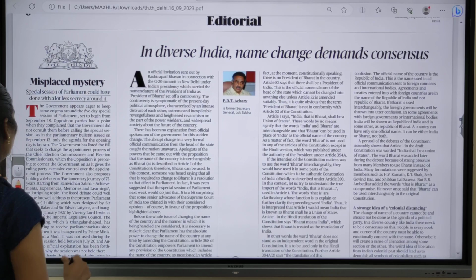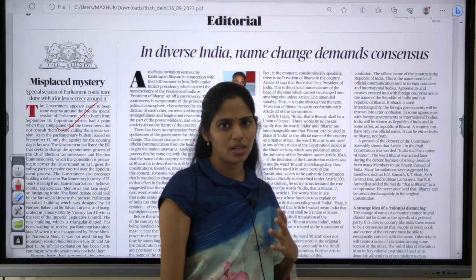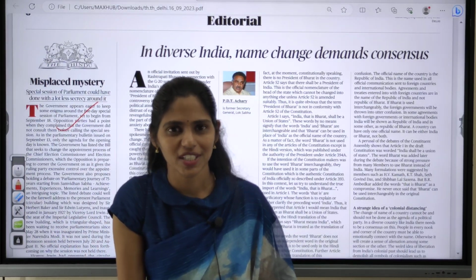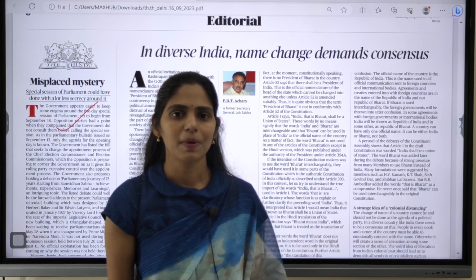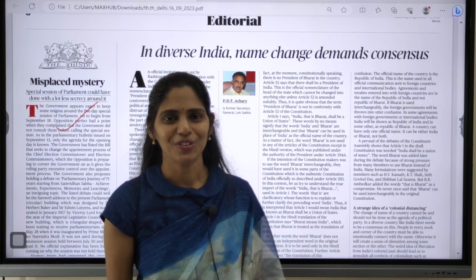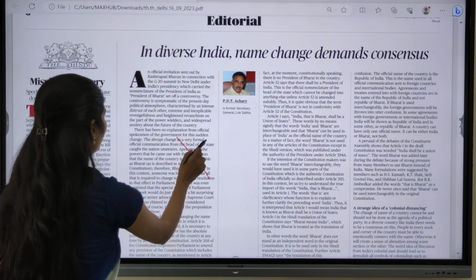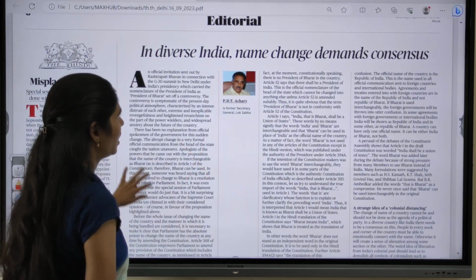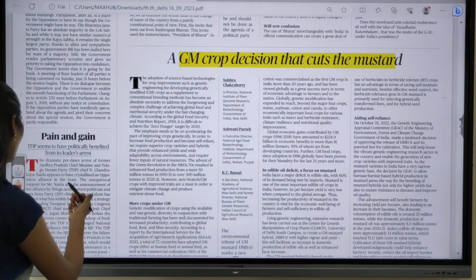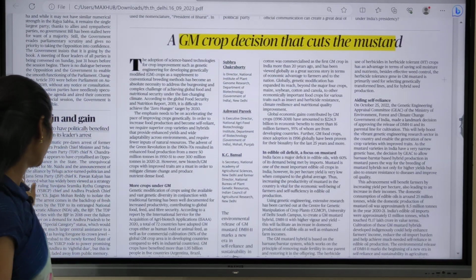This article, which is about the special session, already we discussed this special session a number of times. Okay, and please let me know, I want to ask you one question: whether this concept of special session is mentioned in our Constitution or not. Yes or no, please let me know in the comment box. This topic is not much important. If you move on, I discussed this GM crops, and this topic is also not important. It's a political article which is going on in AP state.